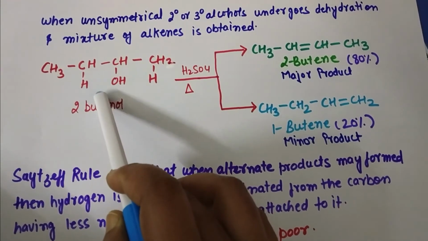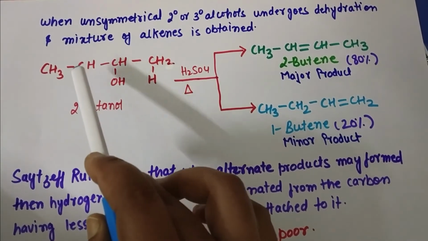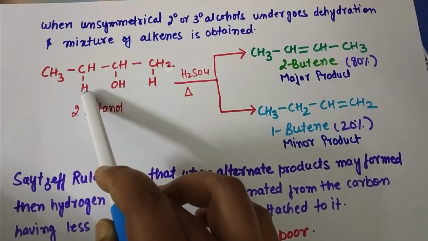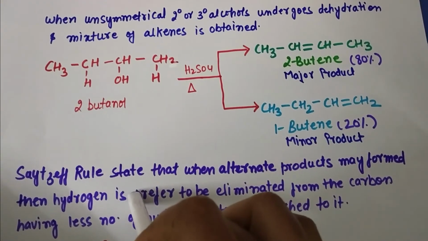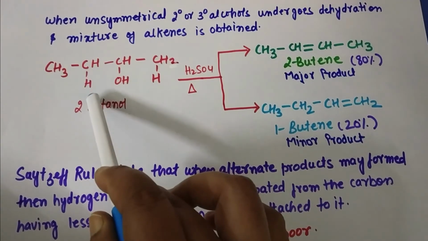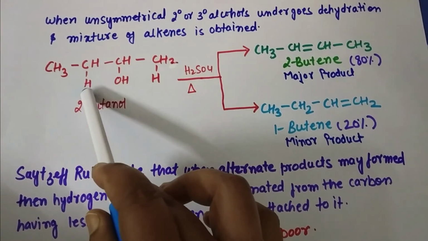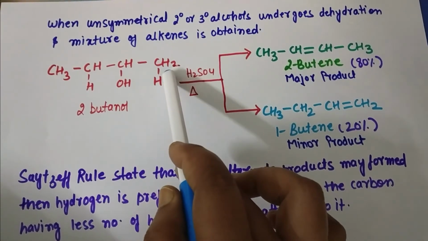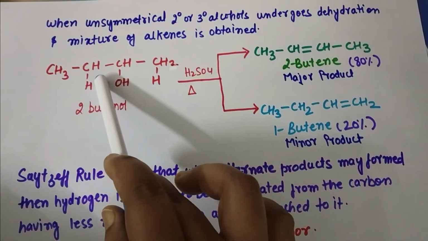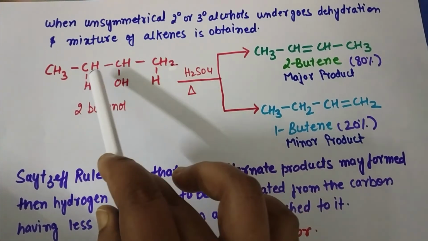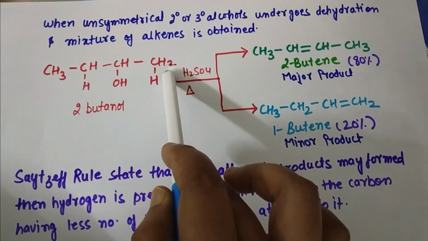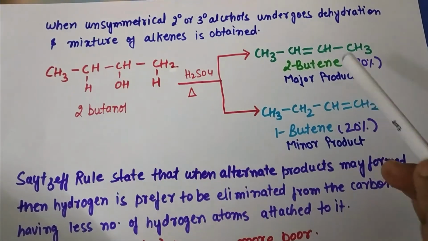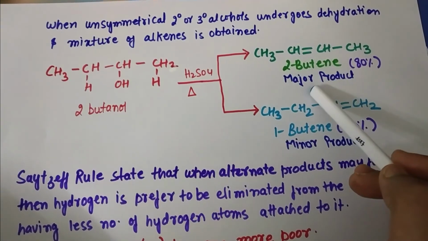So the hydrogen will be eliminated from the third carbon because it has fewer hydrogens. This is the Saytzeff rule, which says that the hydrogen will be eliminated from that carbon which already has fewer hydrogens. When we compare this first carbon and the third carbon, it has CH3 and it has CH2. Here 3 hydrogens are there and here 2 hydrogens are there. Because of that, 2-butene will form as the major product.